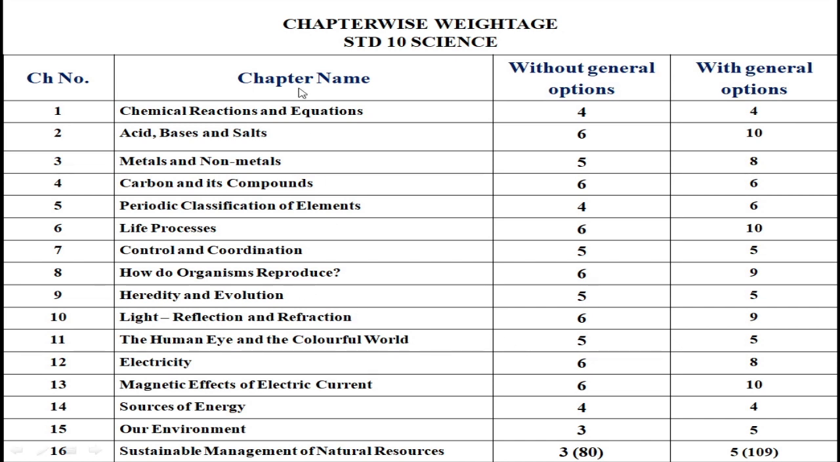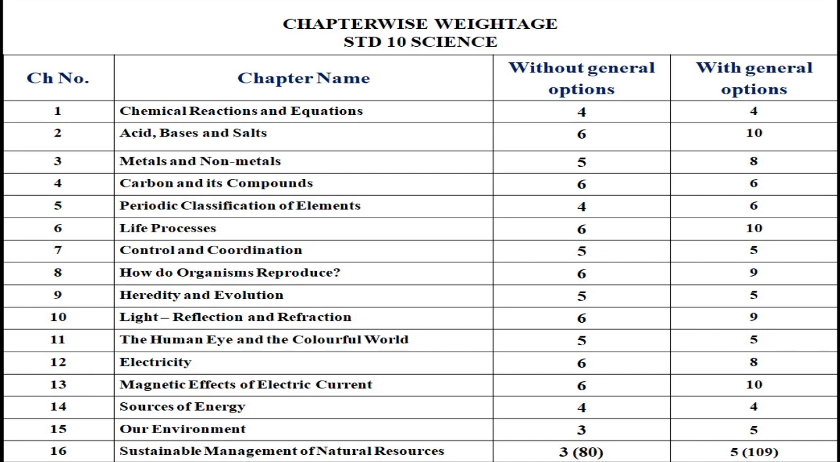Now you can focus on chapter number 1. As I told you, in chapter number 1 there are mainly 2 parts. One is the types of chemical reactions, and another one is balancing the chemical equation. If you can balance very well, then you should get 2 marks easily. One question will definitely be asked from that part.